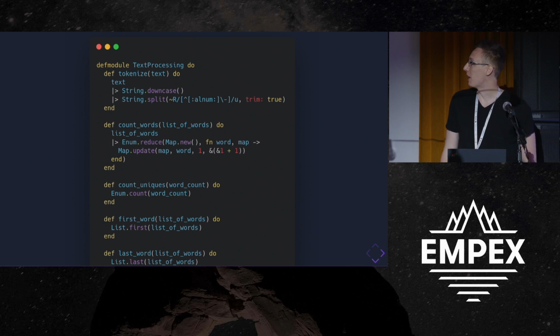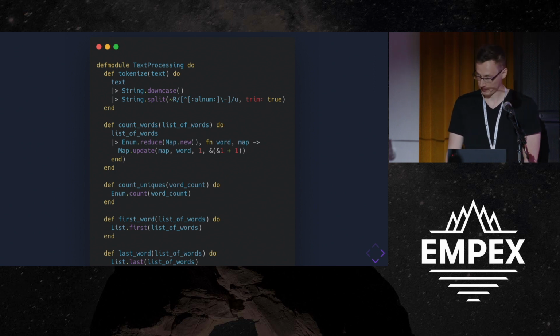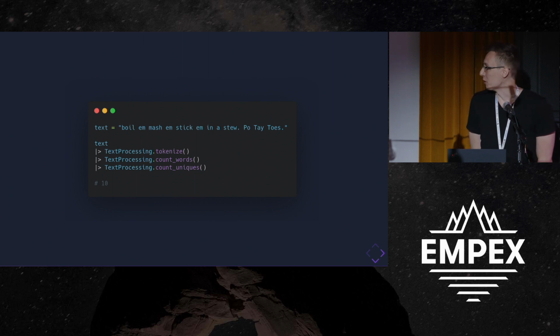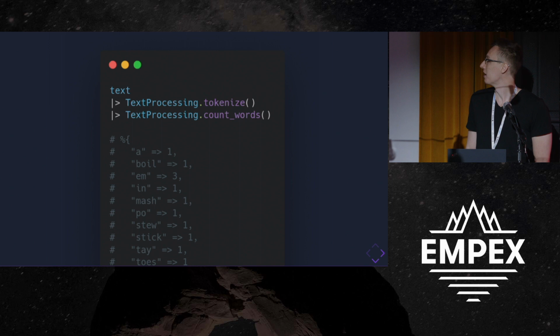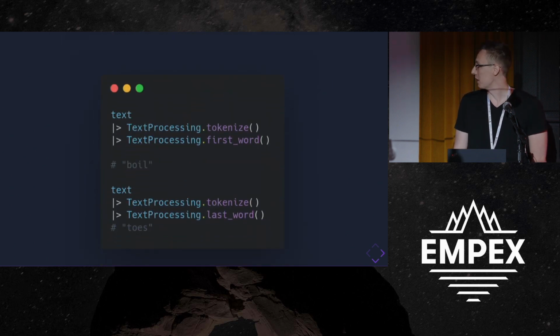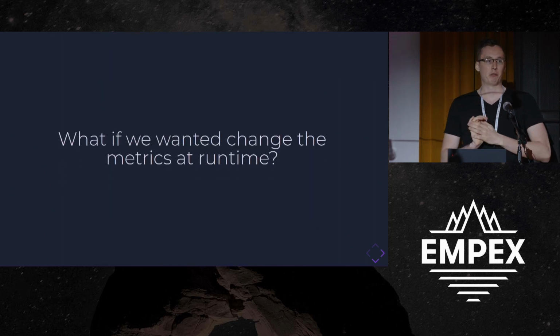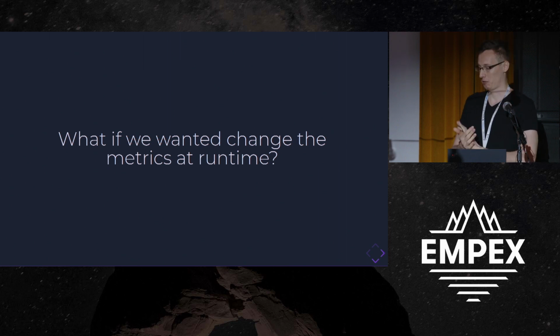So I started with a module like this, really simple, just String and Enum. And you can use it like this. You pipe it in, tokenize, count words, count uniques. And then you can calculate some more metrics, and some more, first and last. But that wasn't really very satisfying. It was too easy, and there were some issues.